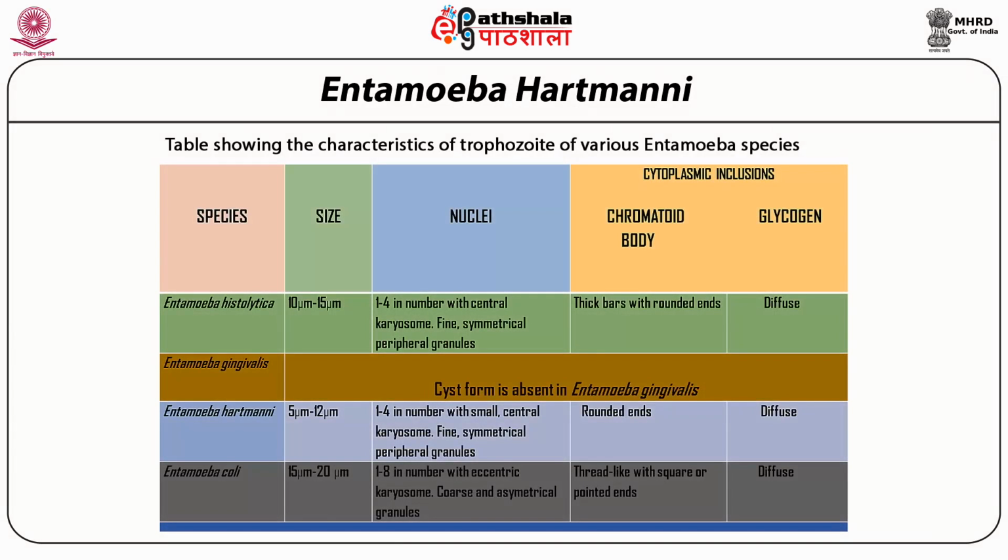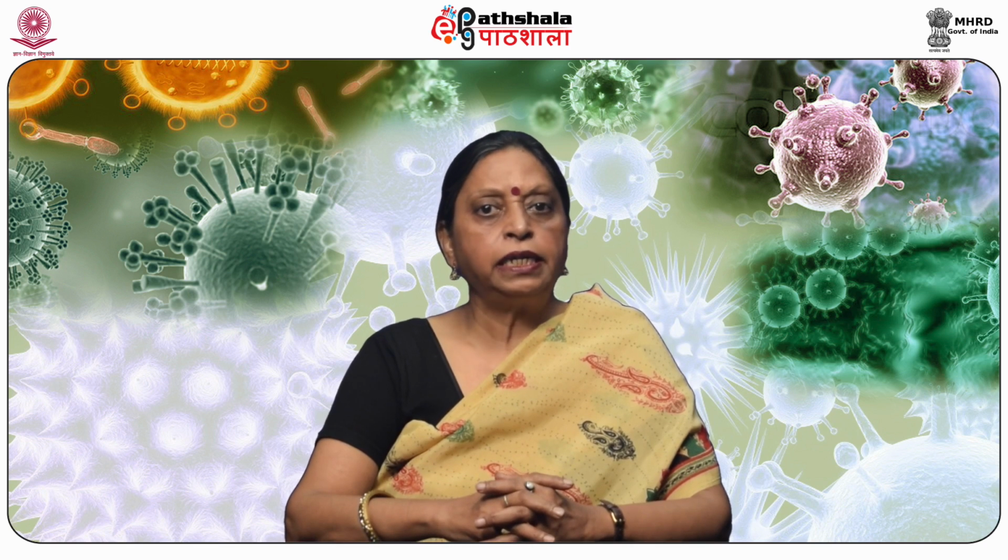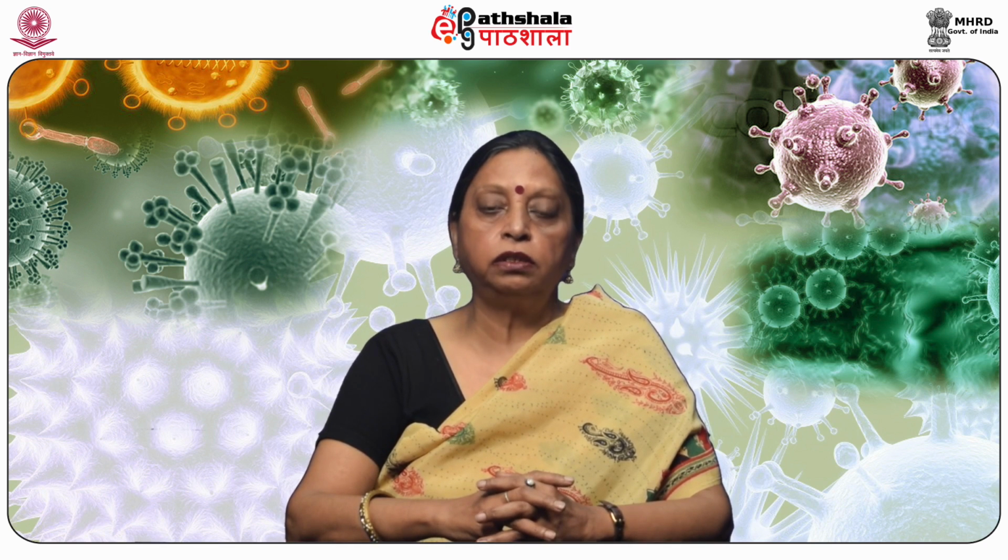Now, this particular slide shows a comparison between the cyst of various Entamoeba species. And basic difference is in the chromatoidal bars in various species. You will find thick bars with rounded ends in histolytica, whereas you will find rounded ends in hartmanni and thread-like with square or pointed ends in Entamoeba coli. So students, let us now summarize what we have learned in this module.